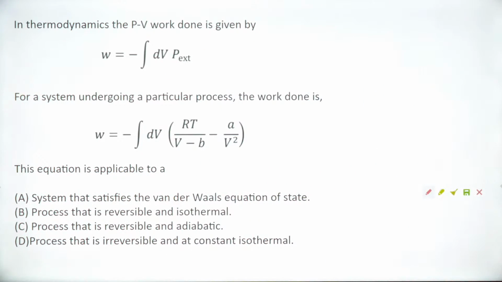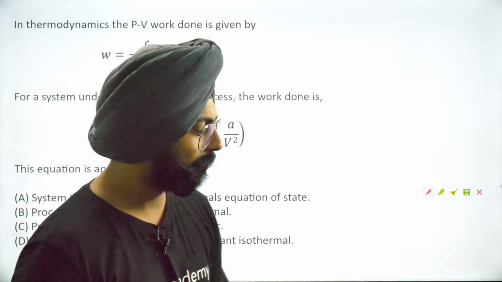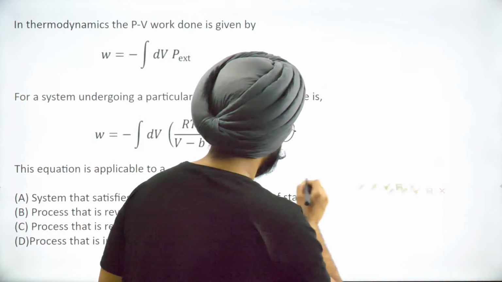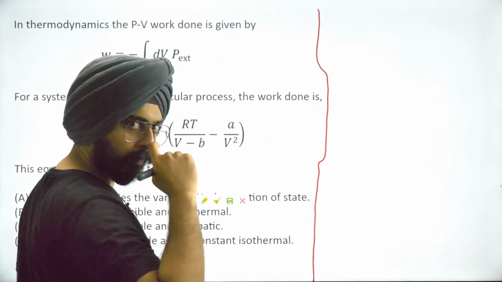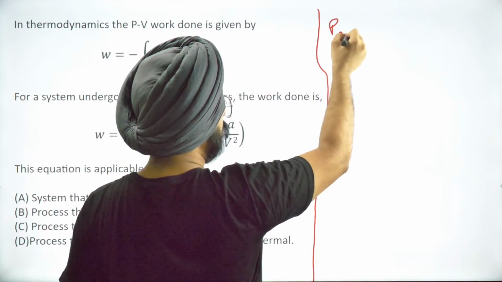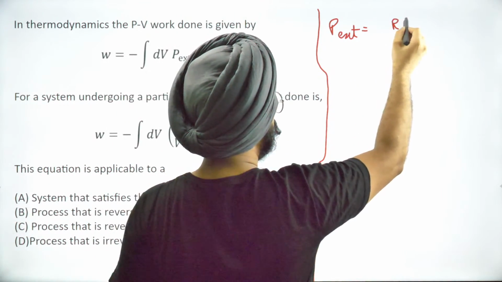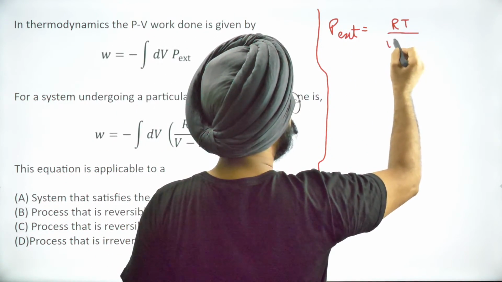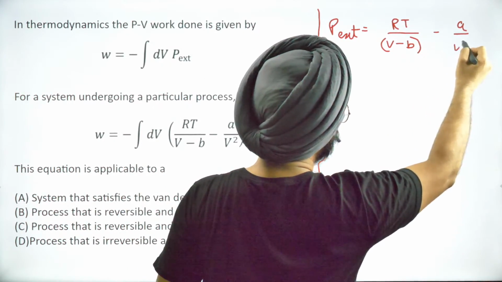Tell me. I think everyone knows that A. Let's think about it. Can I say that P external is equal to RT by V minus B minus A by V square?